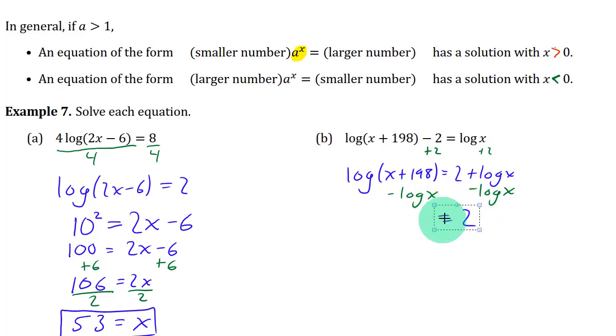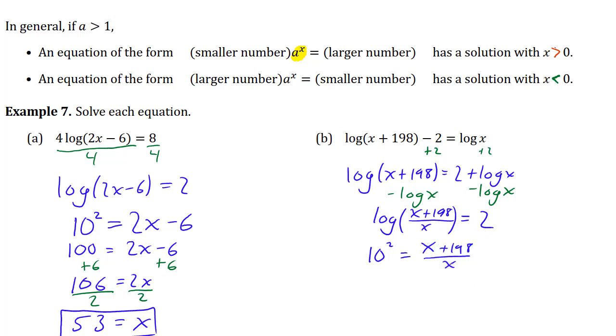Sure there is. Log law 2 says that a log minus a different log, you can write that as a log of x plus 198 over x. And now that you just have it as one log, you can rewrite this using the definition of a logarithm, which is that this result, this 2, is the exponent of 10 that results in x plus 198 over x.